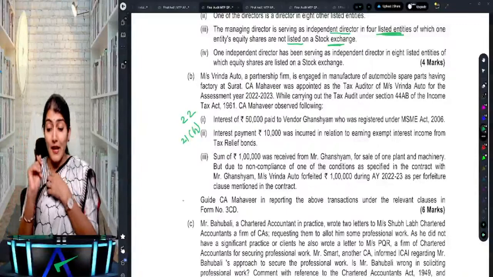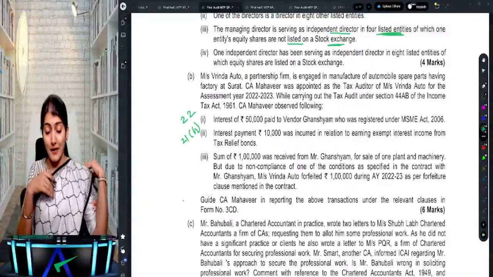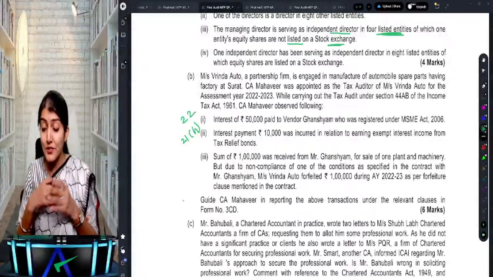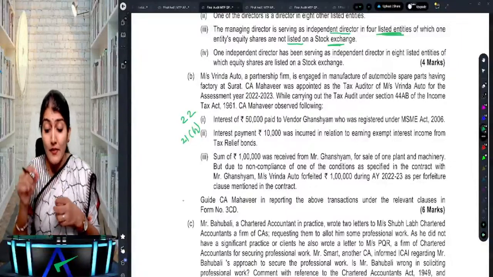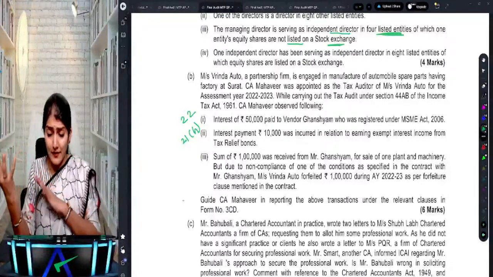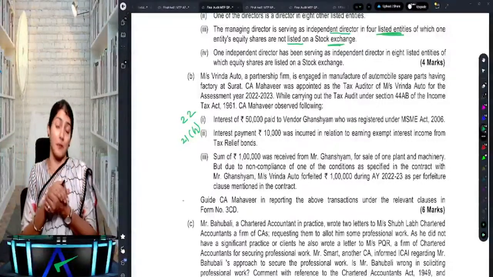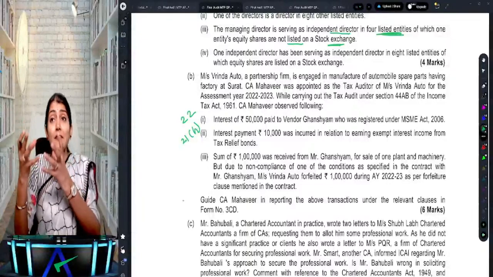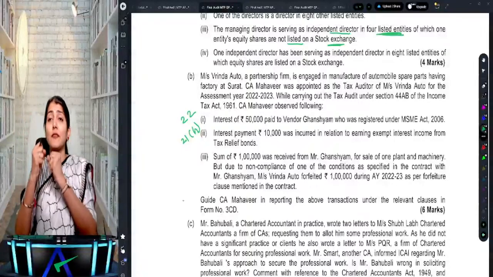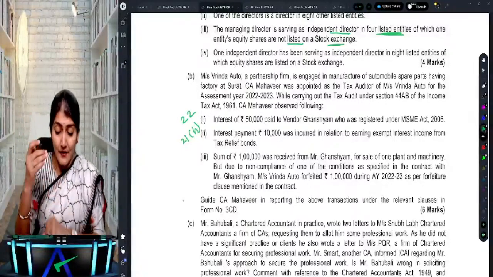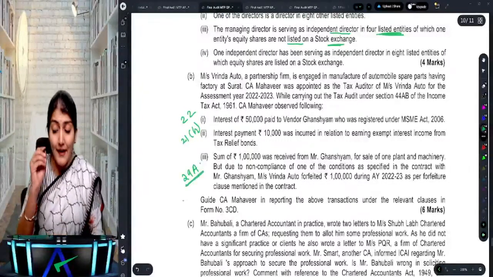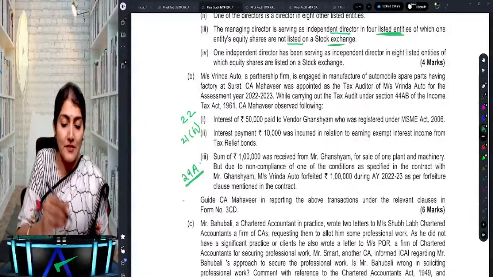Clause 21(h). And a sum of 1 lakh was received from Ghansham for sale of one plant and machinery. So you wanted to transfer a capital asset, but due to non-compliance of one of the conditions specified in the contract with Ghansham, Vrinda Auto forfeited 1 lakh during AY 22-23 as per the forfeiture clause mentioned in the agreement. So what is this? Forfeiture of advance received towards the transfer of a capital asset. That is clause 29A.